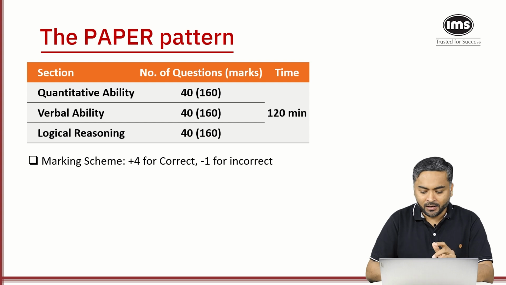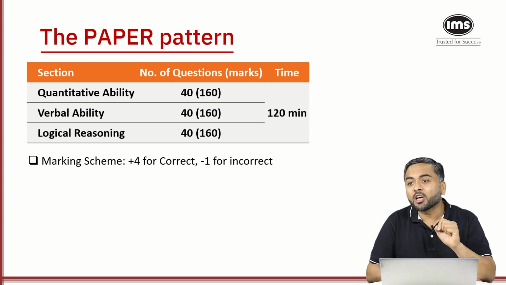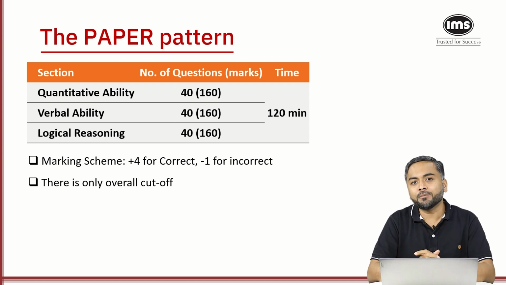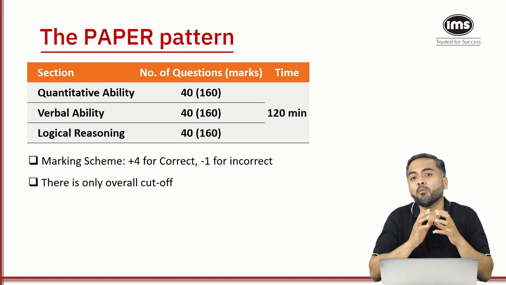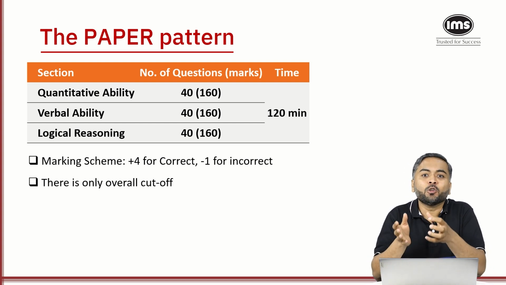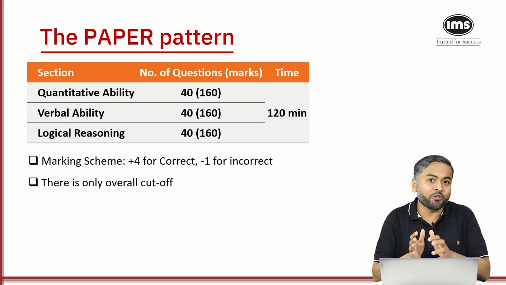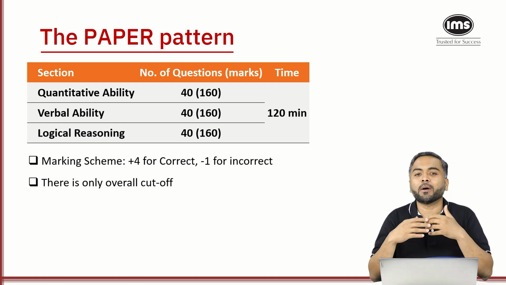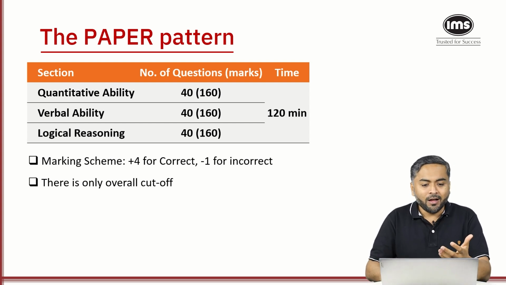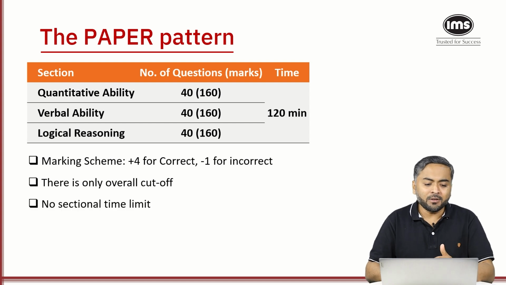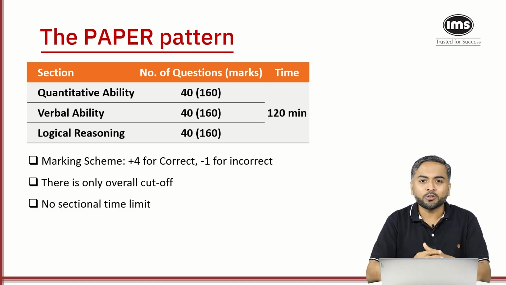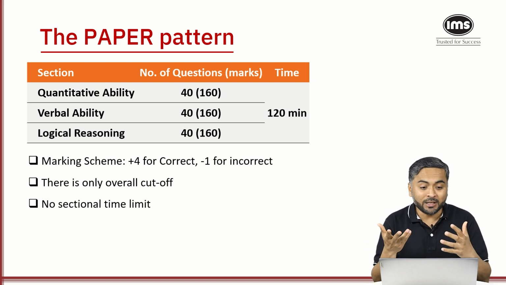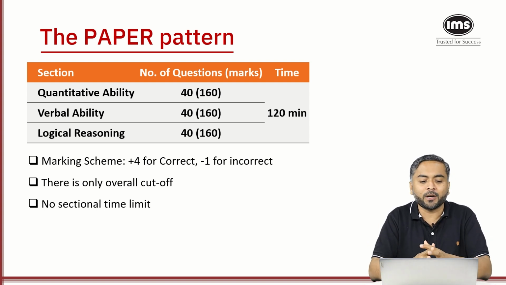attempted question. The good part about this paper is that there is no sectional cutoff, there is only overall cutoff, which means you can spend most of your time in your favorite area, in the area which is your strength, and try to maximize your score here. As given in the table, there is no sectional time limit also, which means, let's say if your quant is weak, probably you can spend only 20 minutes on quant and the remaining 100 minutes you can spend on verbal ability and logical reasoning.